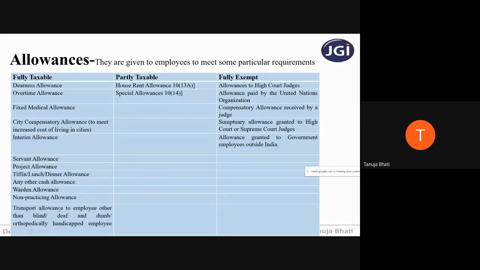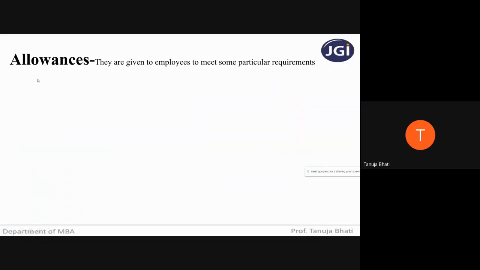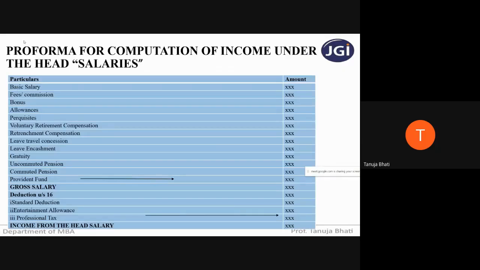Next is transport allowance given to employees other than blind, deaf, dumb, or orthopedically handicapped employees. So if any transport allowance is received by an employee who is not blind, deaf, dumb, that allowance is 100% chargeable to tax. So remember students, in the exam, if you're given any of these allowances, please charge it to tax. Please take it in the outer column directly under the head allowances. Completely take it in the outer column because it is 100% taxable.